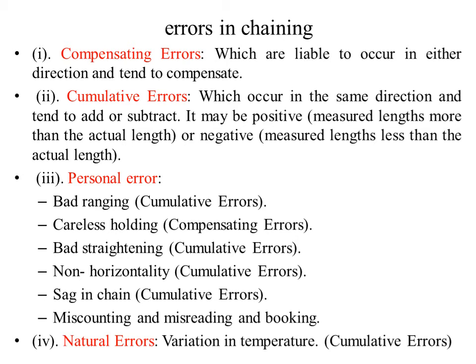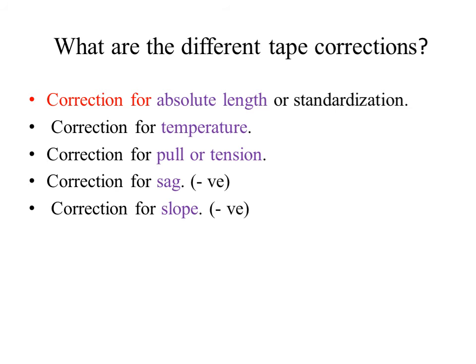Then the third type of error is personal error. This error includes bad ranging, careless holding, bad straightening, non-horizontality, sag in chain, miscounting and misreading, and booking. Then the last error is natural error. It is on account of variation in the temperature. Then what are the different tape corrections? Correction for absolute length or standardization, correction for temperature, correction for pull or tension, correction for sag, and correction for slope.